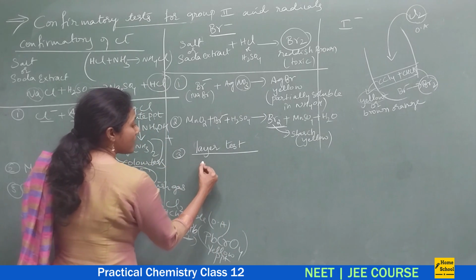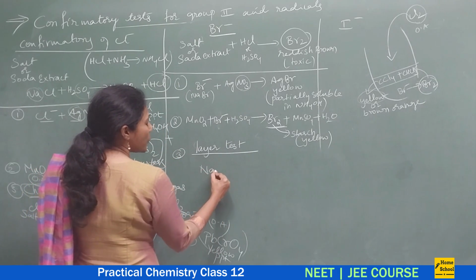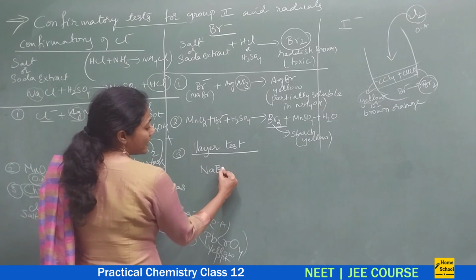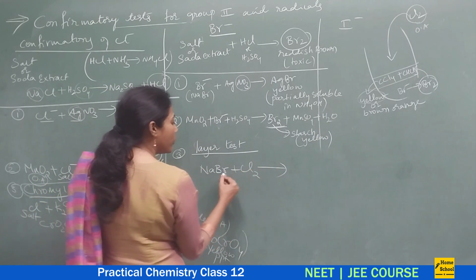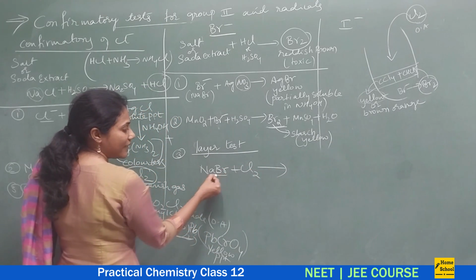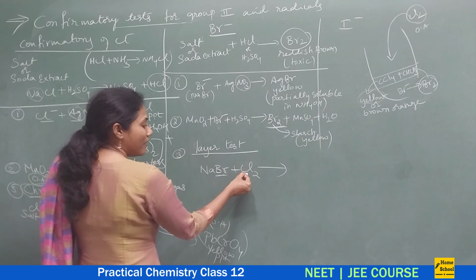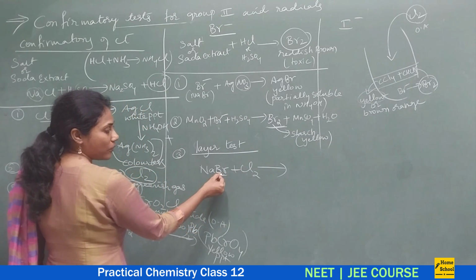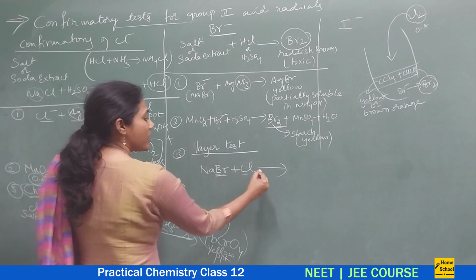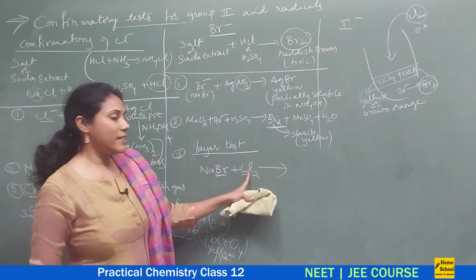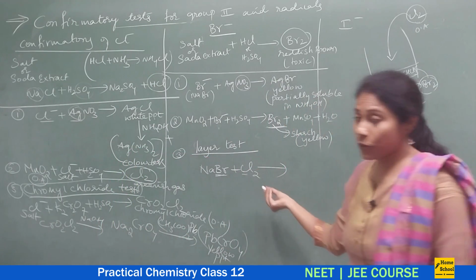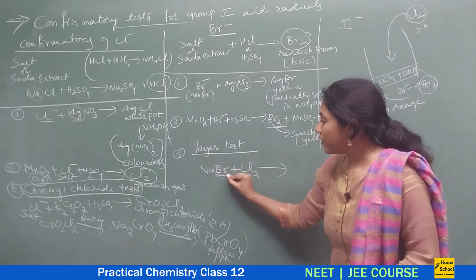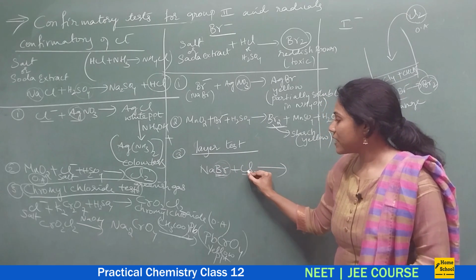So how do you write it? It's very simple. Suppose I take a soda extract; in the soda extract our Br minus is there in the form of NaBr. So when I add Cl2, the halogen which is smaller than this will oxidize this fellow. Actually, you studied this reaction in the P block elements, 17th group elements chapter, so it is not a new reaction. Compared to Br minus, Cl2 is smaller.